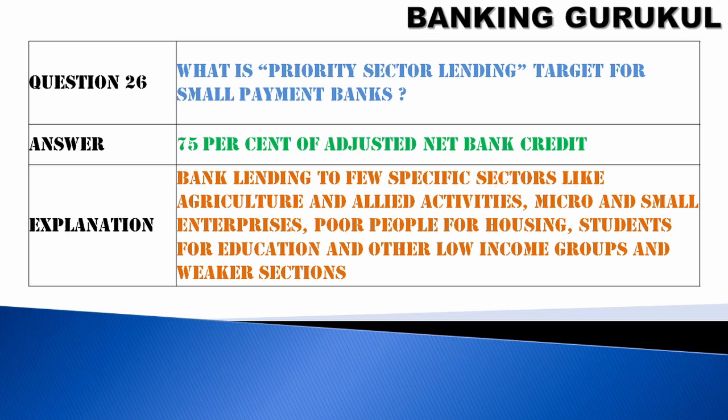So if a bank is lending 100 rupees, out of 100 rupees, 75 rupees should be given to priority sector lending. This will be applicable for small payment banks only.